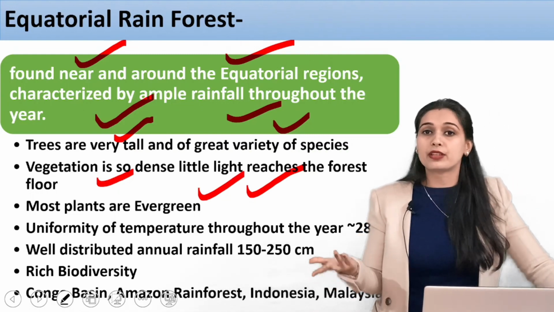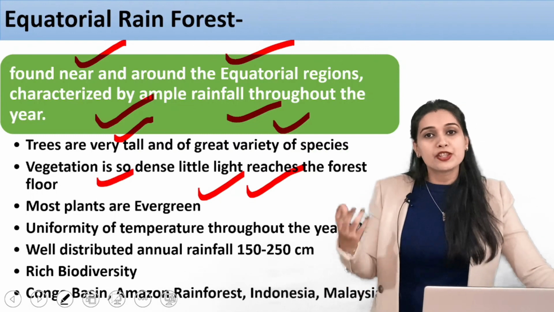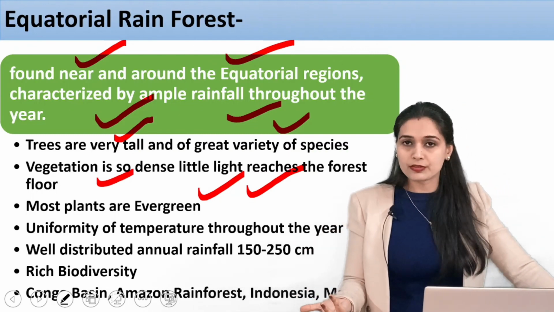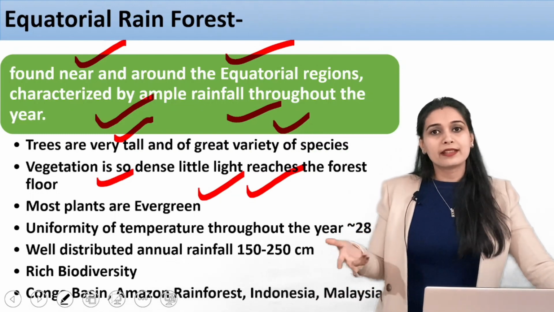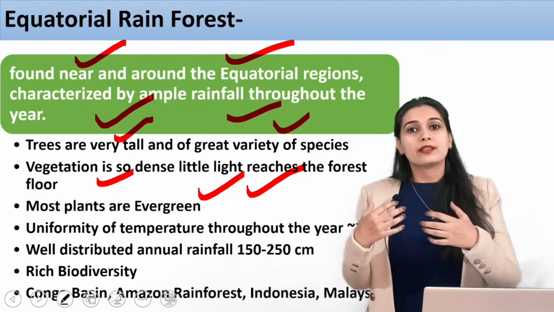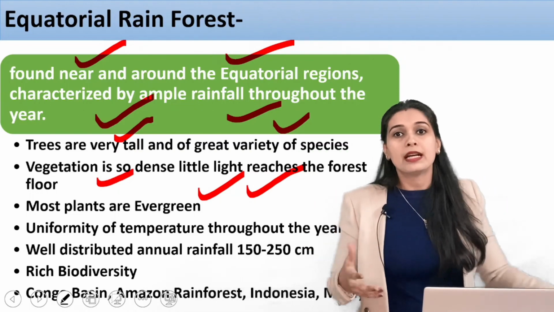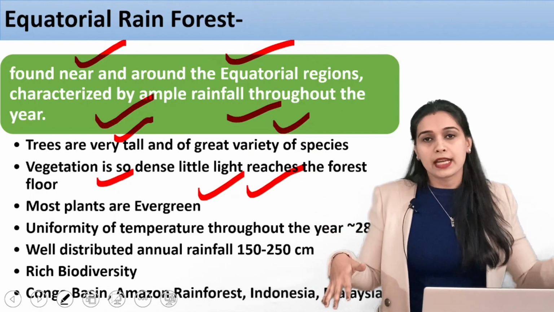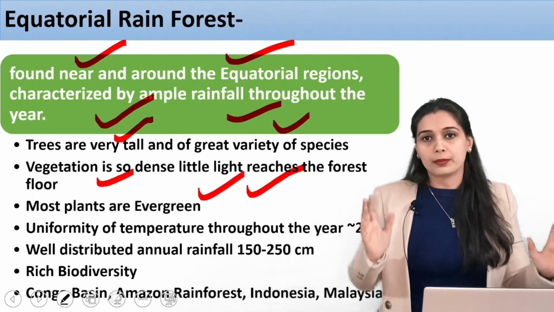Then next is most plants are evergreen. What is evergreen? Evergreen means they do not shed their leaves because there is no dry season. The trees shed their leaves to protect themselves during the dry season, because there is a lot of transpiration through the leaves. So they shed those leaves in the dry season and regrow them.